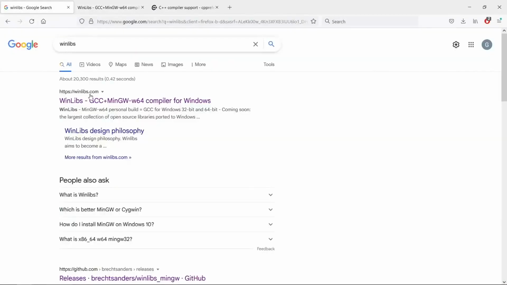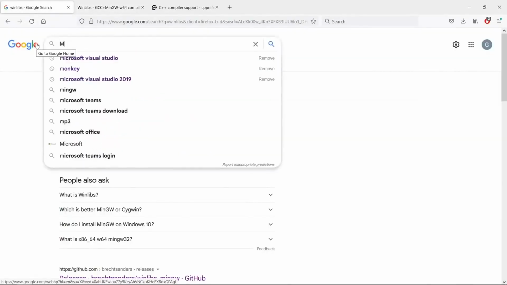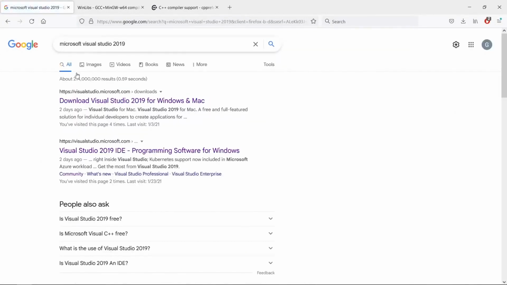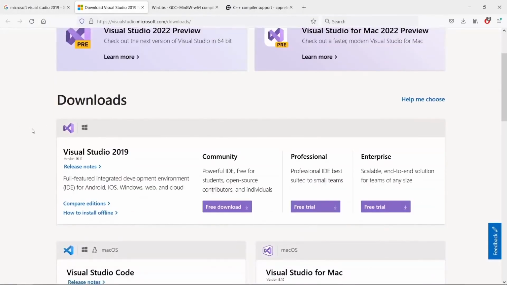To install Microsoft Visual Studio, all you have to do is come to your favorite search engine and say Microsoft Visual Studio. We can look at the 2019 version, which is the latest, I think. And we're going to click on the download link here we have as the first link. And we're going to see ways we can download this little guy. Now, Microsoft Visual Studio has a community version you can download for free, but we also have professional and enterprise versions that we're not going to care about in this course here.